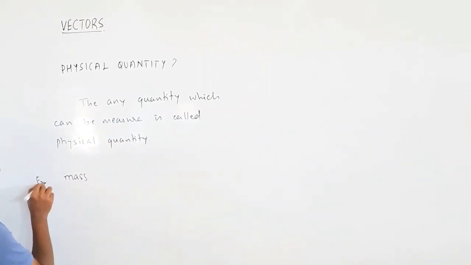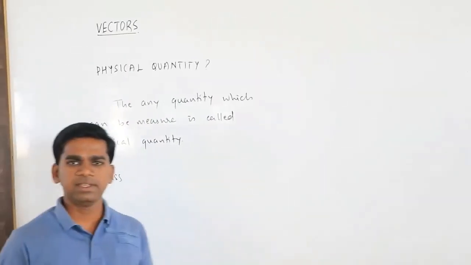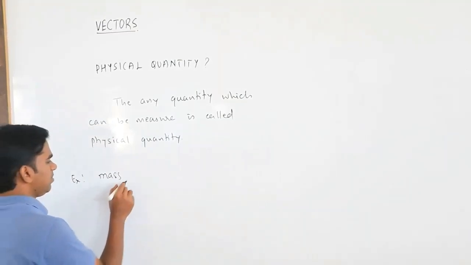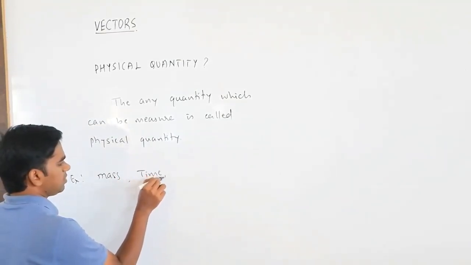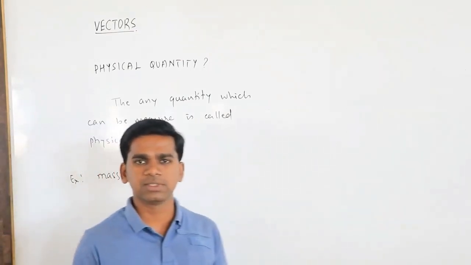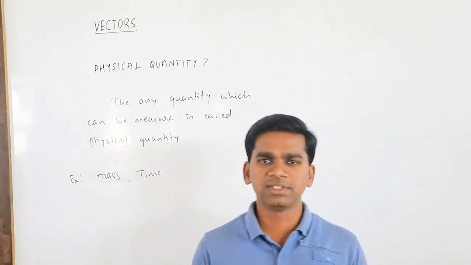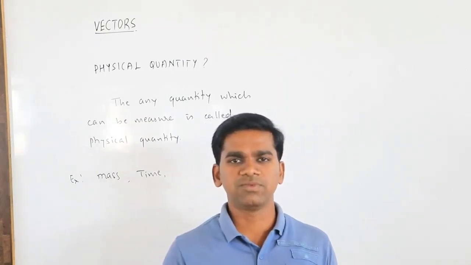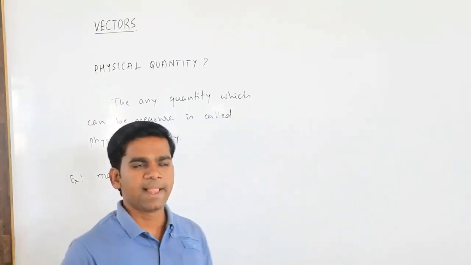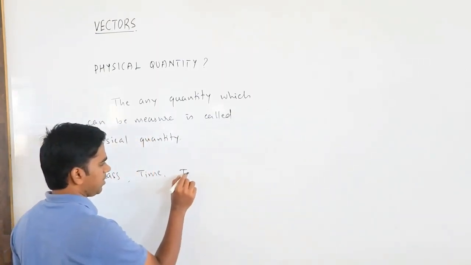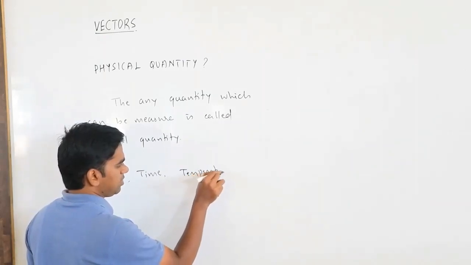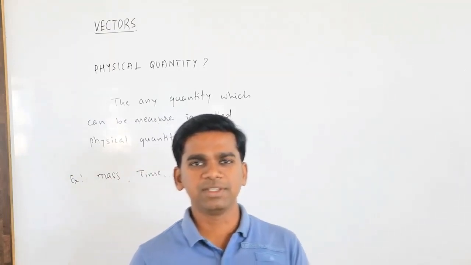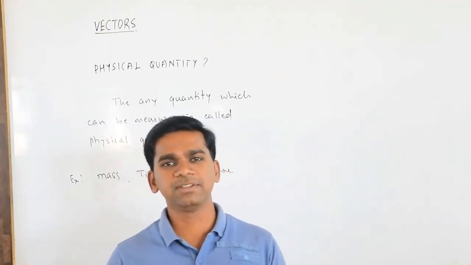Mass you can measure: 10 kg, 50 kg, 100 kg, 200 kg, whatever. Time you can also measure, because 1 o'clock, 60 seconds, 30 seconds, 35 seconds, 2 o'clock, 3 hours, 4 hours, like that you can measure time also. Then temperature. Temperature you can measure, and measuring temperature is very important. Nowadays temperature is taking a major role. If the temperature is 36, okay.